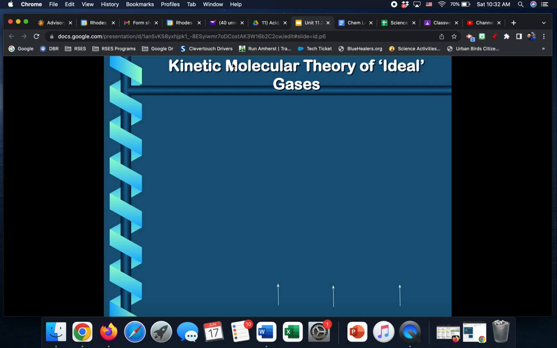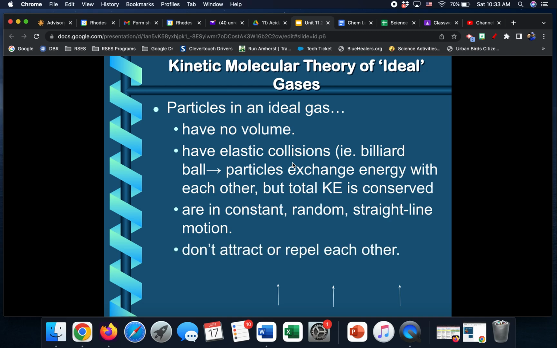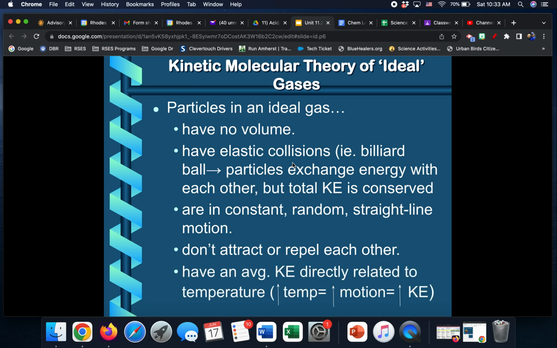Kinetic molecular theory. Remember, kinetic means moving molecules of ideal gases. So this is like a perfect world, not what happens in real life, but in theory, particles in ideal gases have no volume. They have elastic collisions. Hopefully you remember from physics, that means they bounce off each other and they exchange energy with each other, but the total amount of kinetic energy is conserved, law of conservation of momentum. All the particles in ideal gases are in constant, random, straight line motion, and they don't attract each other or push each other apart, or repel.